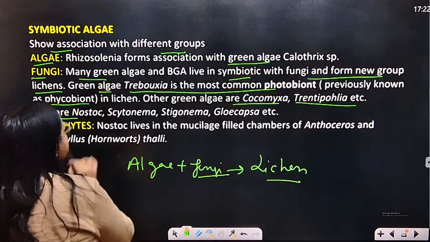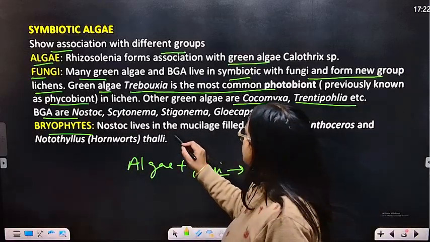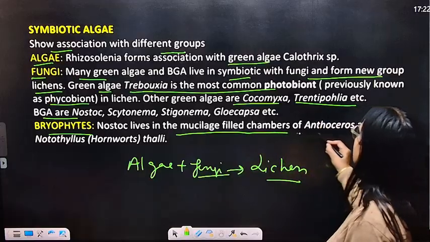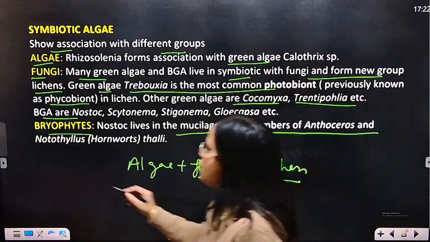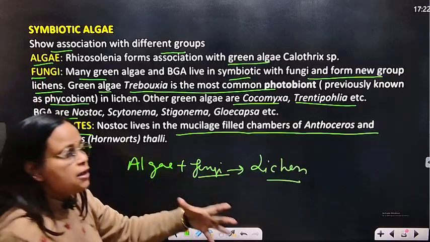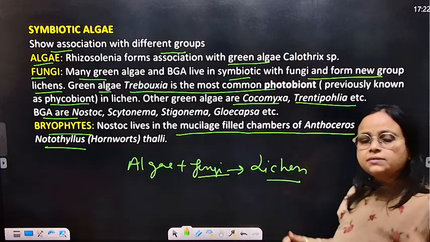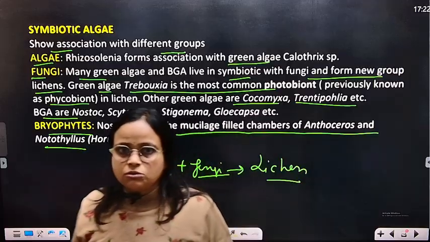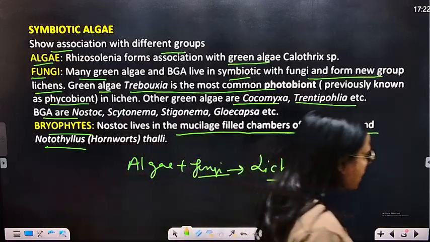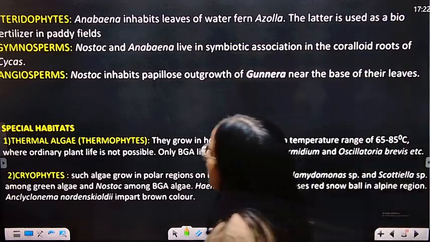Okay, next is the bryophytes. So here Nostoc lives in the mucilage filled chamber of Anthoceros and Notothylas. So in that it is present in the form of symbiotic association. What is symbiotic association? When two organisms are beneficial to each other. Okay, and then next is pteridophytes.